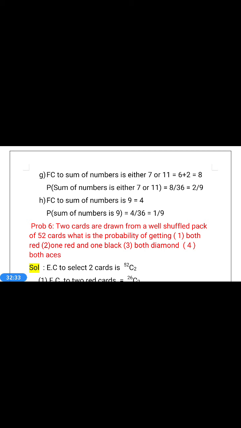Now, the last question is the favorable case for the sum of the numbers being 9. In the first row, the sum of the numbers is minimum 2, maximum 7. In the second row, minimum 3 and maximum 8. In this case also sum 9 is not obtained. In the third row, the last one is 3,6. In the fourth row, 4,5. Fifth row, 5,4. Last row, 6,3. 4 times the sum 9 is obtained. Therefore, the favorable case for sum equal to 9 is 4. Therefore, the probability of sum equal to 9 is 4 by 36, which is equal to 1 by 9.